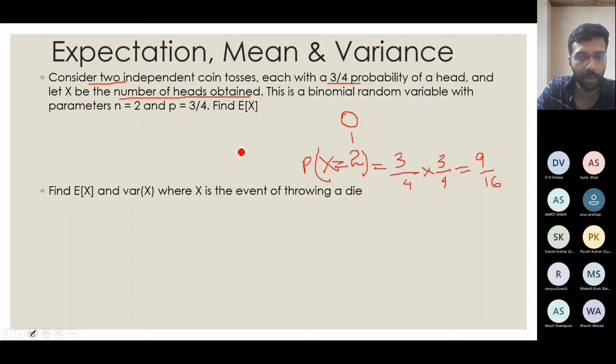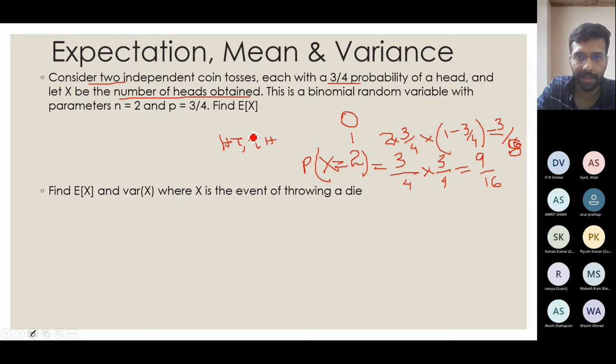Similarly, for the one head case, one coin will be head, which is 3 by 4. The other coin will be tail, which is 1 minus 3 by 4, that is 1 by 4. Multiplying both, I get 3 by 16. But as we saw in the earlier case, there are actually 2 cases in this: an HT can come and a TH can come. So I have to multiply by a 2 here. Finally, it will be 3 by 8.